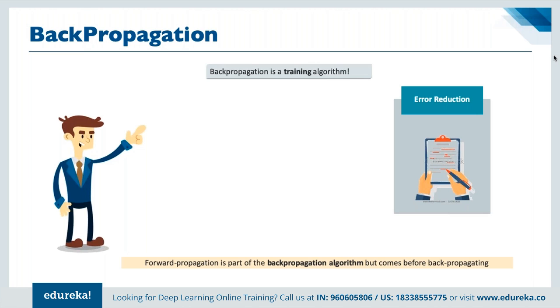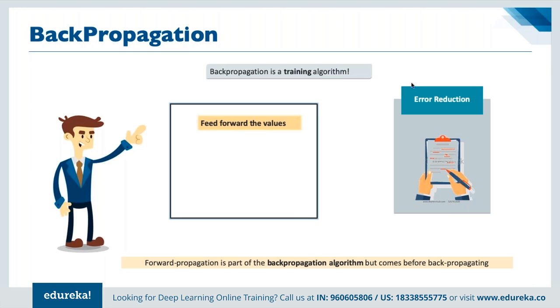In terms of understanding the architecture here, first of all, we feed forward the values. Then we calculate the error and the amount of it, meaning how much error we are getting. And then we propagate back, and we work this as a loop until the entire system has been perfected.